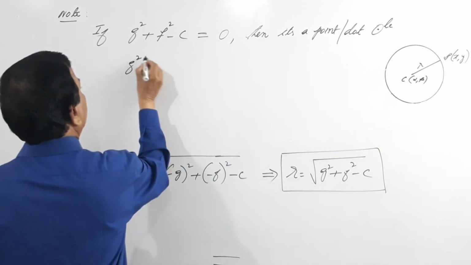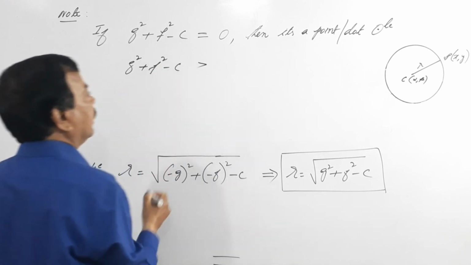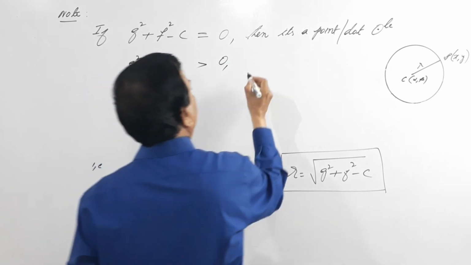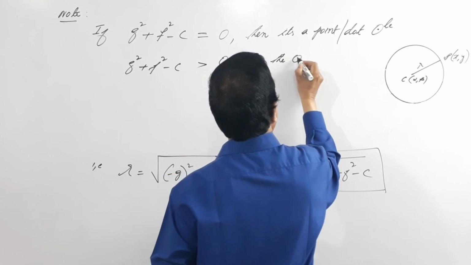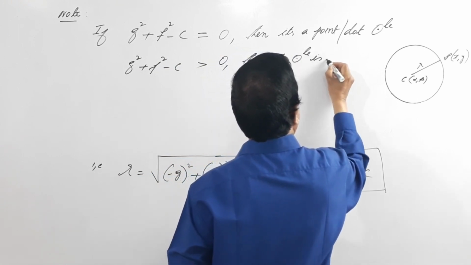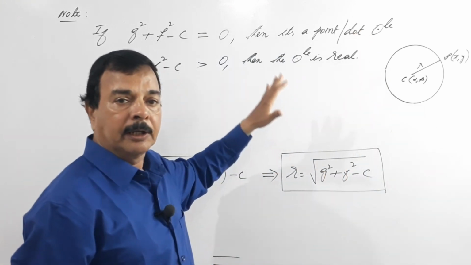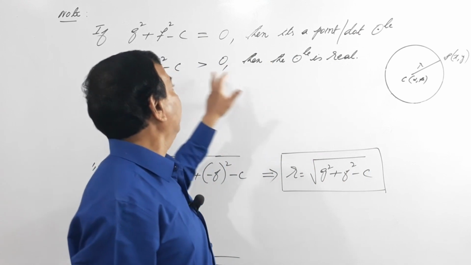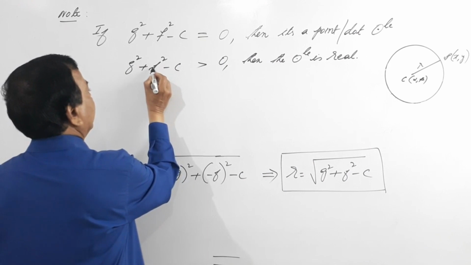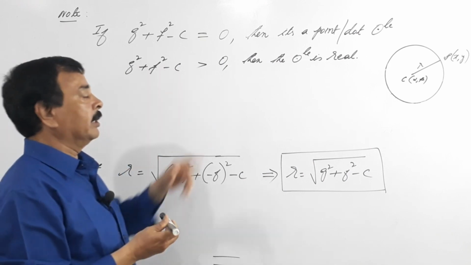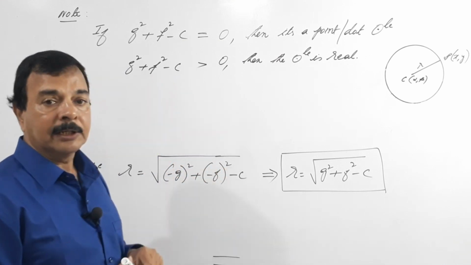If g square plus f square minus c is greater than 0, then the circle is real. It means to say we definitely have a circle, there exists a circle. What if it is less than 0?